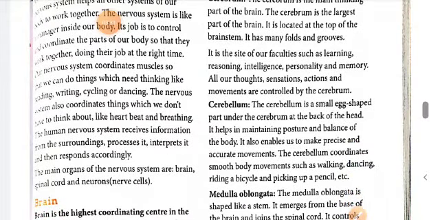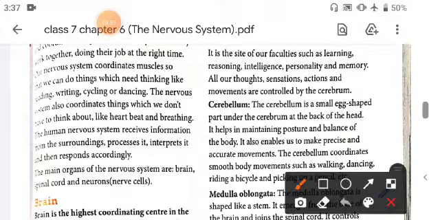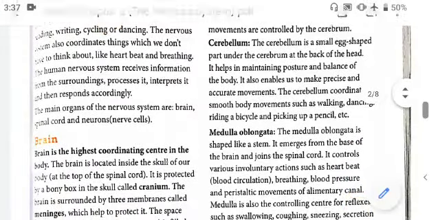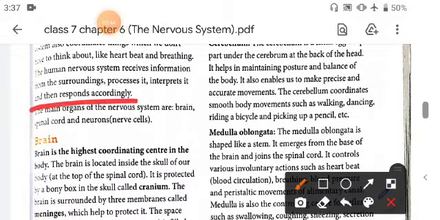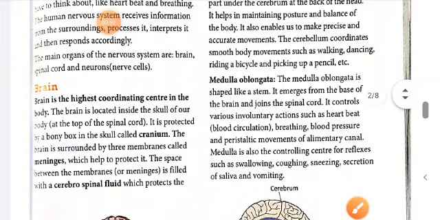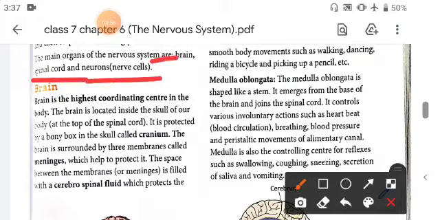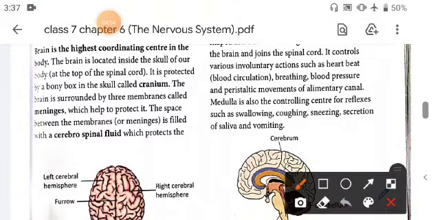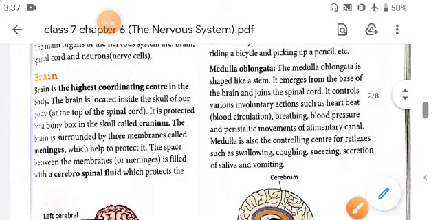Now students, how does it actually work? The human nervous system receives information from the surroundings and then gives the response accordingly to the relevant body parts. The main organs involved in the nervous system are the brain, spinal cord and neurons, that are nerve cells. So at first we will discuss the first part, that is the brain.